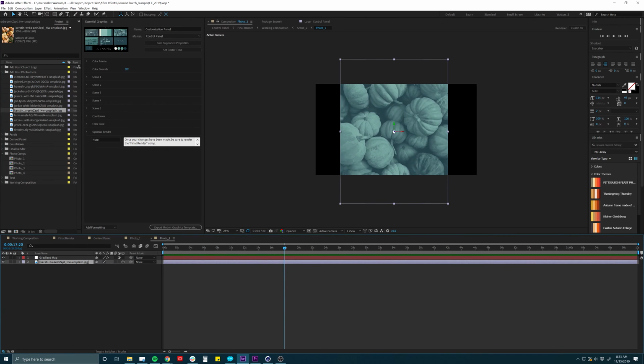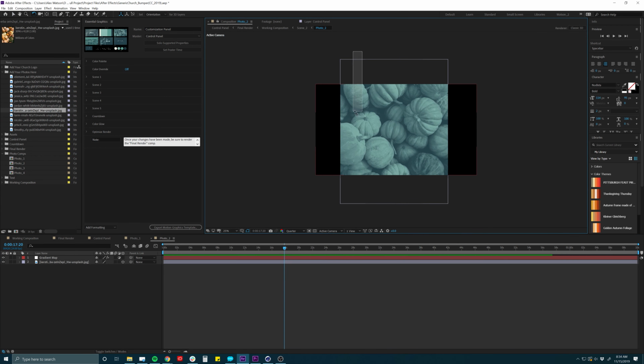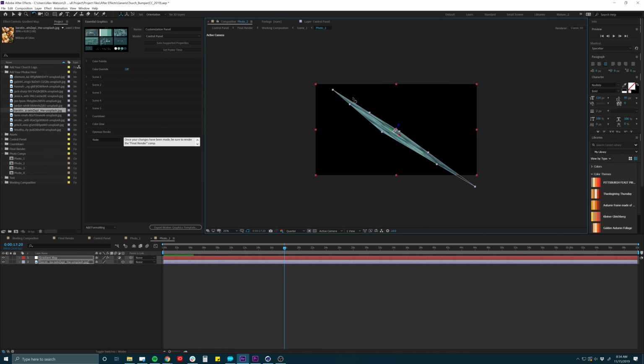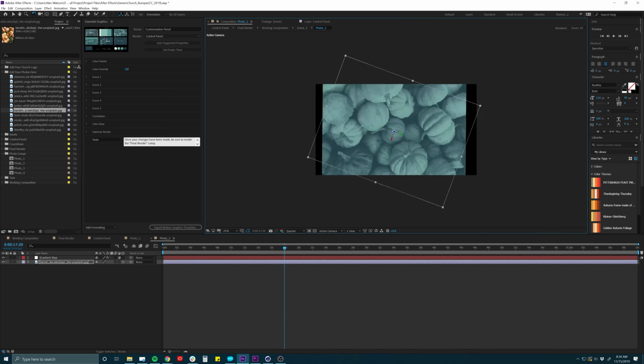Only problem is now it's vertical, and that's not really going to work. So all I want to do is rotate this photo, and you can see that it's a 3D layer. So if I try to click and rotate it, it's not really going to work very well. It's going to get all crazy like that, and that's not what we want to do. I want to take my mouse, hit W on the keyboard for that rotation tool, and then drag my mouse right on top of that little blue arrow that's kind of pointing right at you, and then click and drag.